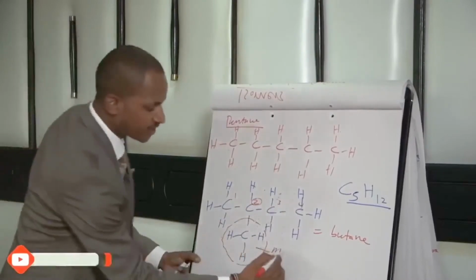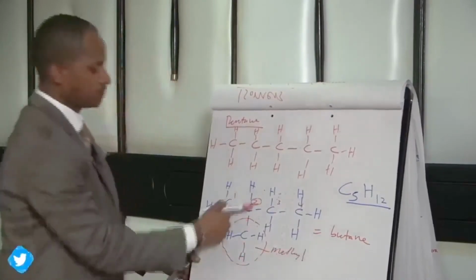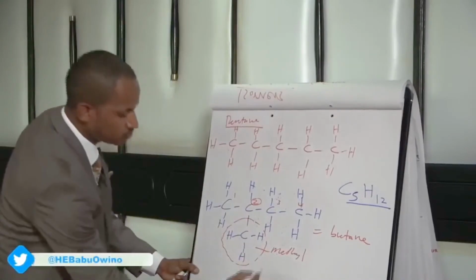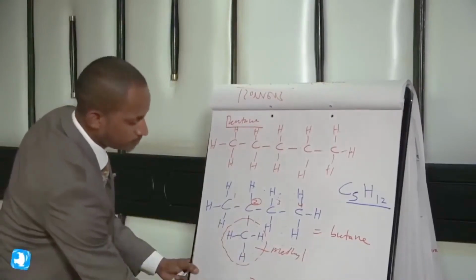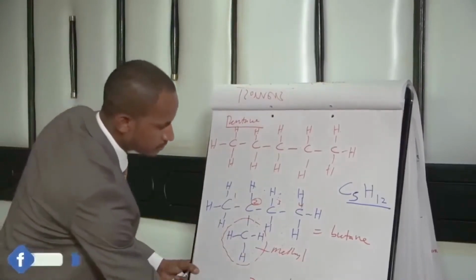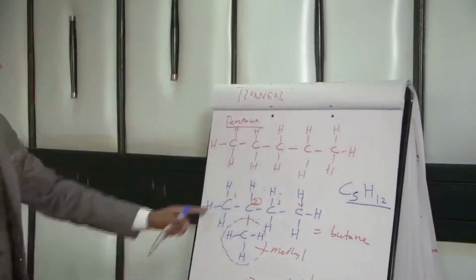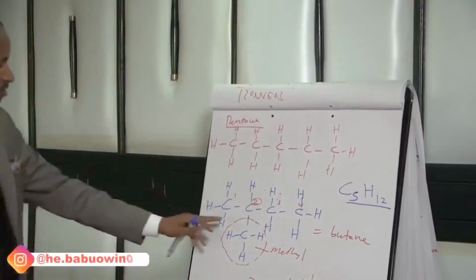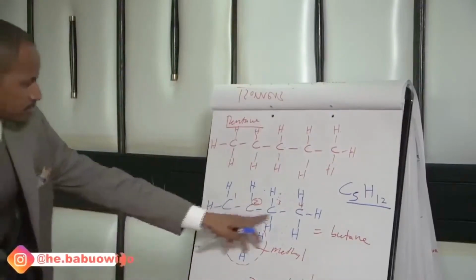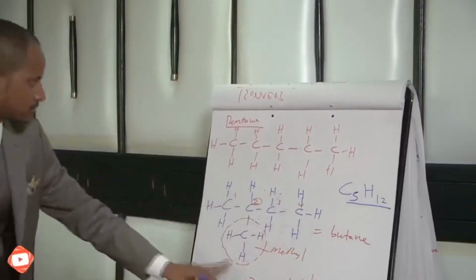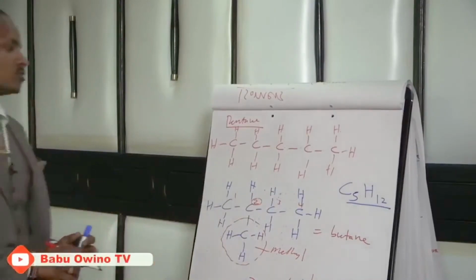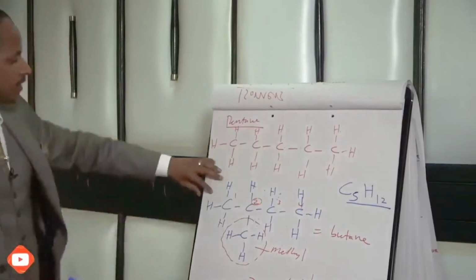And this is a methyl branch. So when you name this, it is 2-methylbutane. So this again can be branched. That's okay.